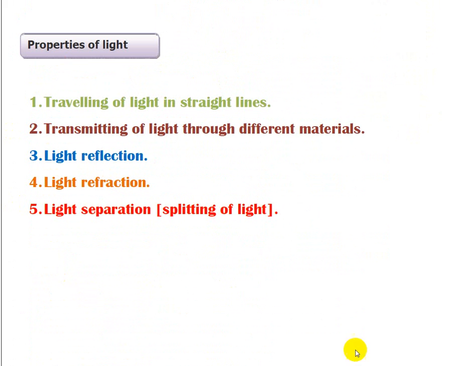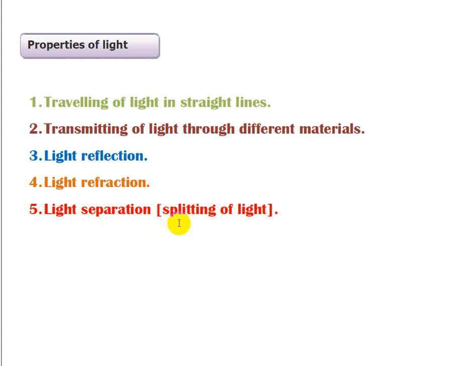About the properties of light: light travels in straight lines, and transmits through different materials. Light has a property of reflection like the mirror, as we said, and light refracts, like the pencil in a half-filled water cup.